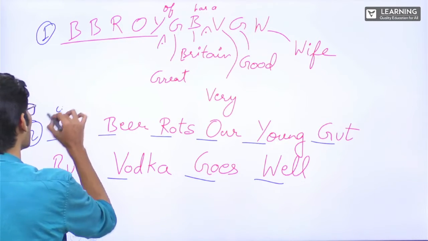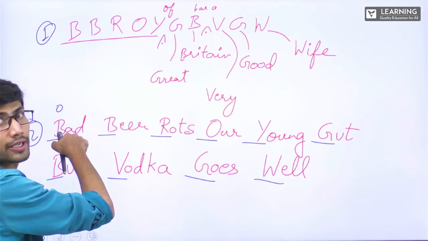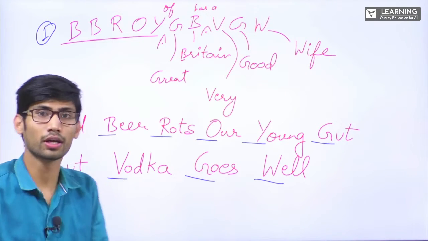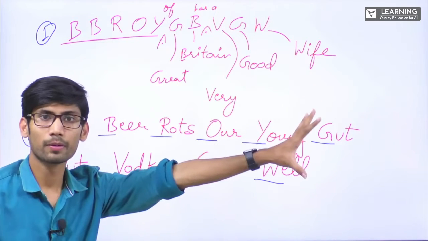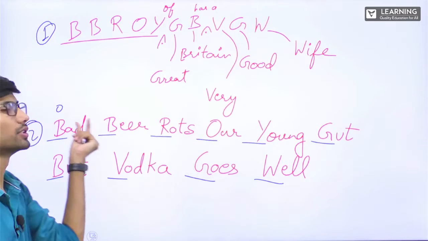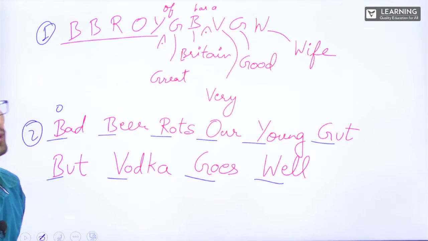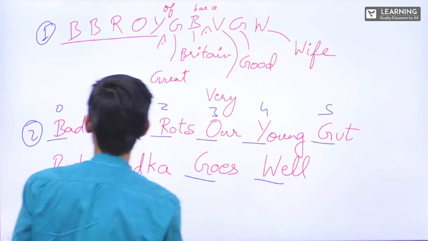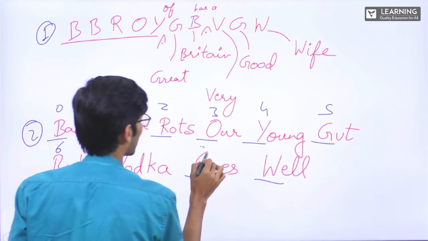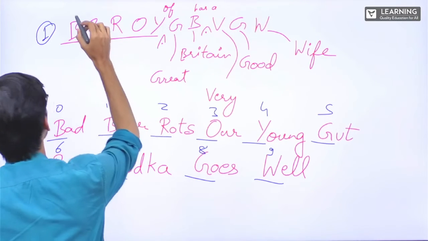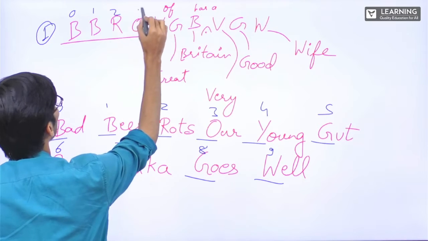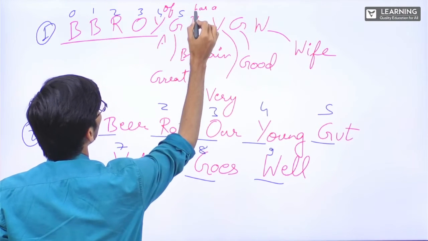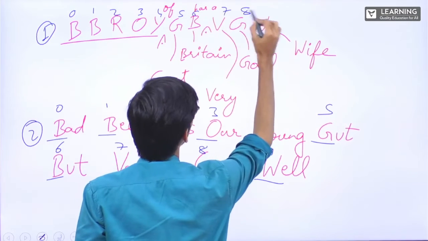Number 0, it starts from 0. Again, sometimes people make the mistake: they write everything properly, but they do not start with 0, they start with 1. It starts with 0. Then 1, 2, 3, 4, 5, 6, 7, 8, then 9. Clear? Here also 0, 1, 2, 3, 4, 5, 6, 7, 8, 9.